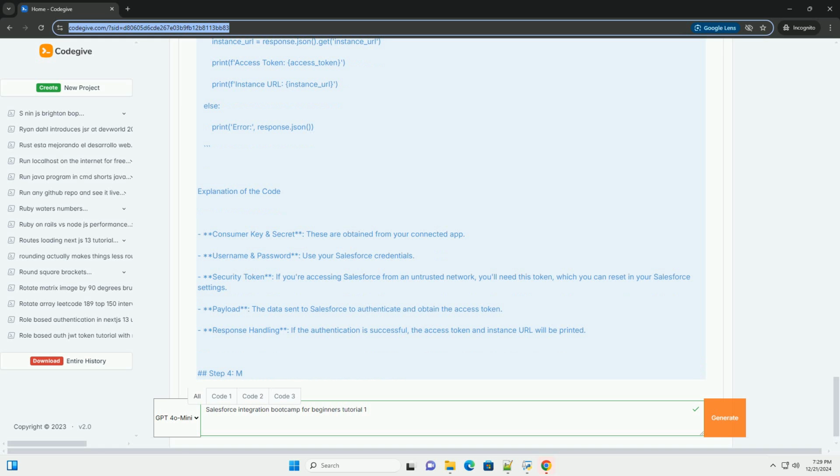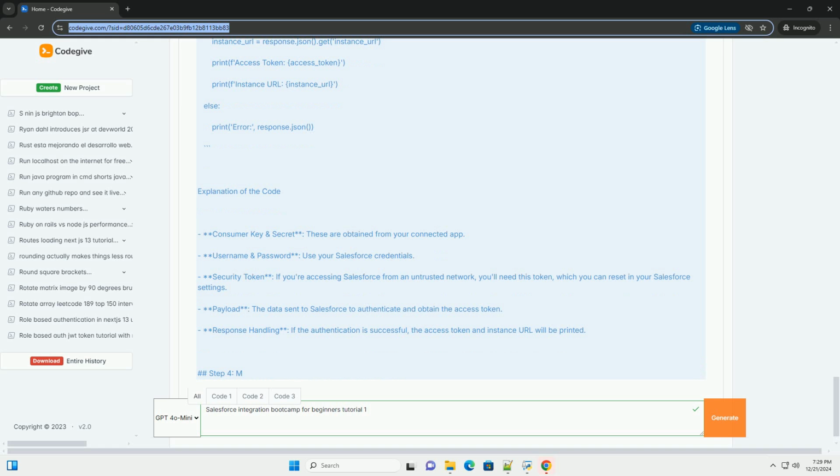Conclusion. Congratulations! You have successfully set up a basic integration with Salesforce using REST APIs. You learned how to create a connected app in Salesforce, authenticate using OAuth 2.0, and make a simple API call to retrieve data.